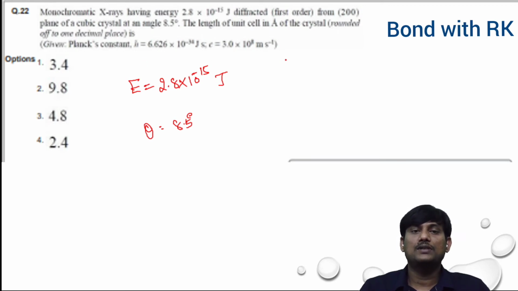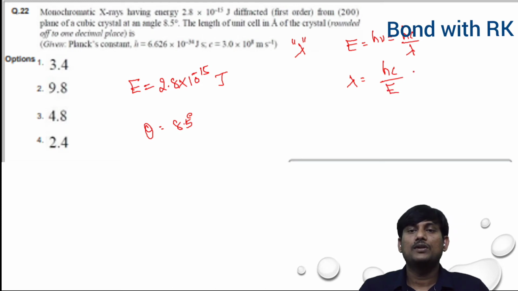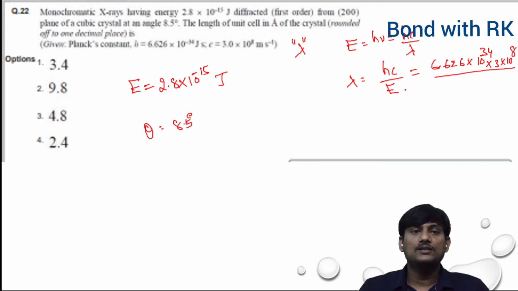First, you have to find out the lambda value, the X-ray wavelength. We know the equation E is equal to h nu. This one is hc by lambda. So lambda is equal to hc by E. When you substitute these values, 6.626 into 10 to the power of minus 34, and c is 3 into 10 to the power of 8 meters per second, and E is given 2.8 into 10 to the power of minus 15.